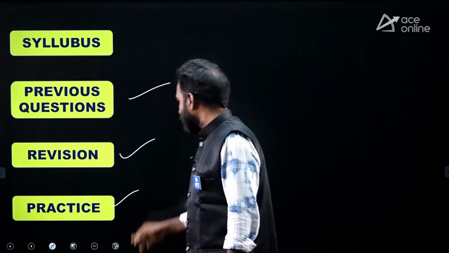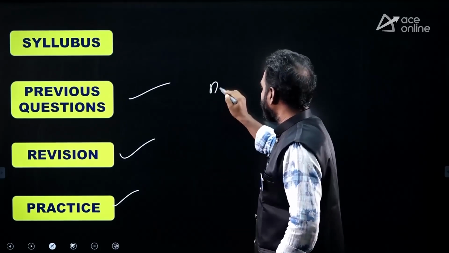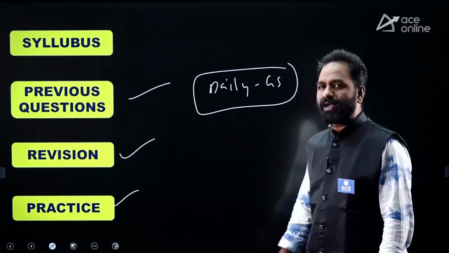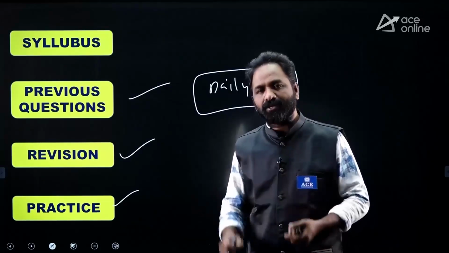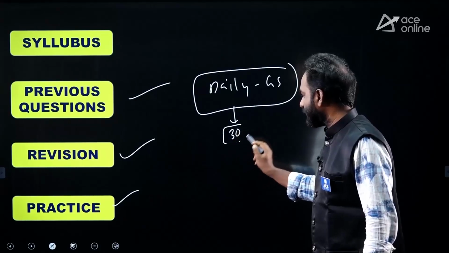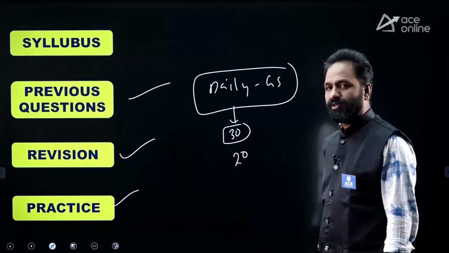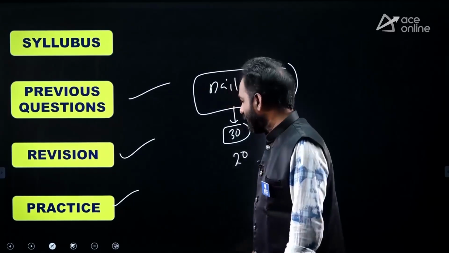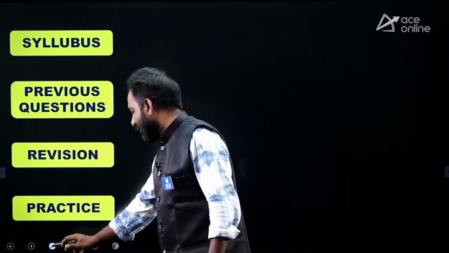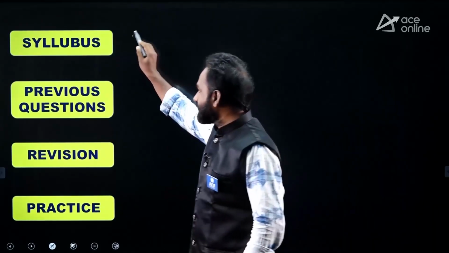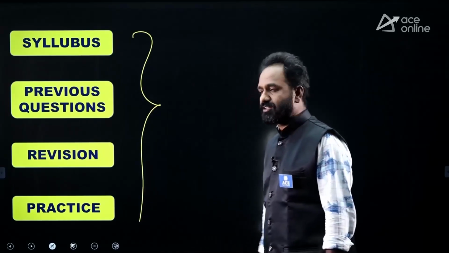Next, practice. Make a habit of practicing general studies questions every day. Is it clear? Practice at least 30 questions minimum, or at least 20 questions, because you have enough time, plenty of days are available. So make a habit of reading current affairs and attempting questions, and definitely these things will make you perfect in the examination.